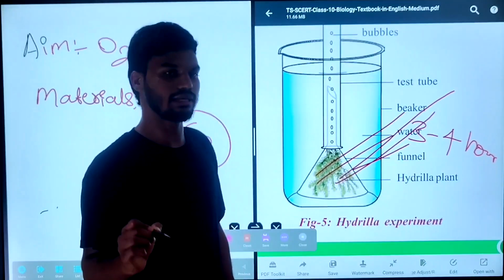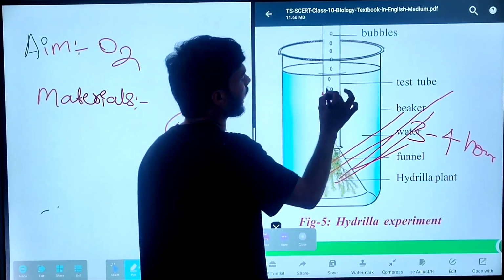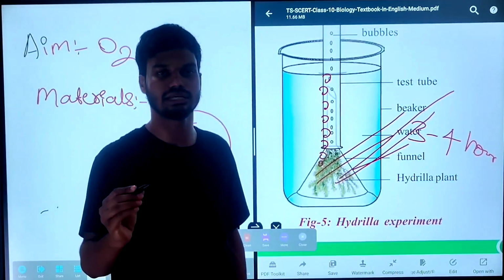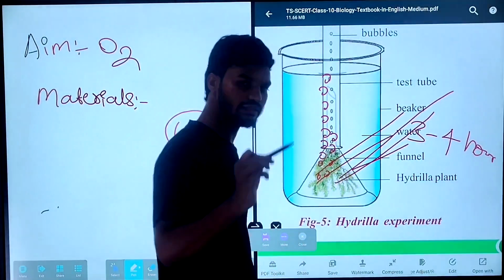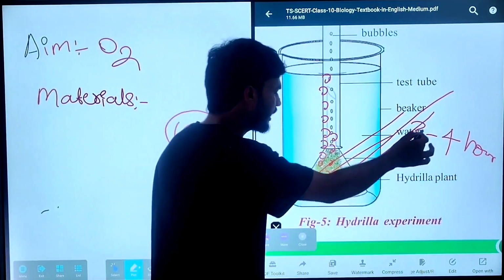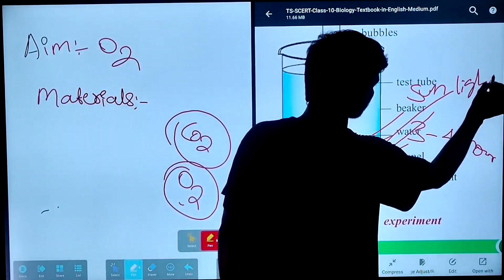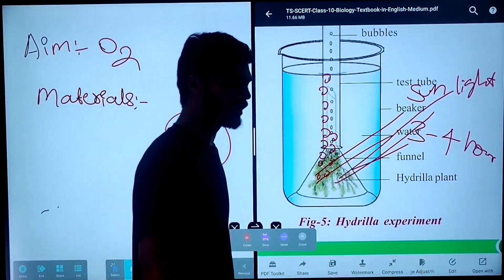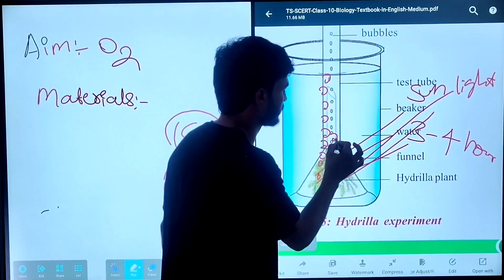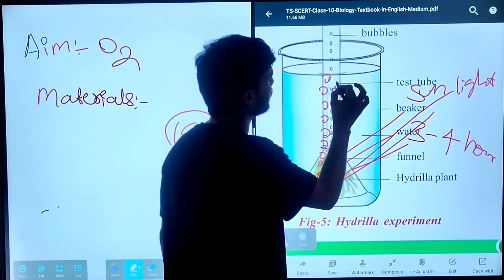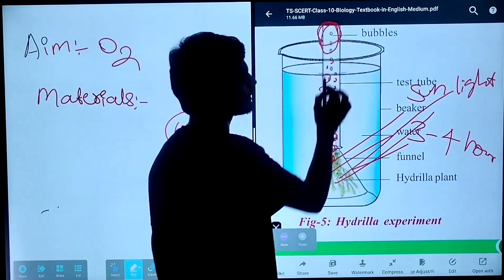The important thing is that during photosynthesis, whenever sunlight falls on the hydrilla plant, it releases some bubbles. These bubbles are collected at the top of the test tube.